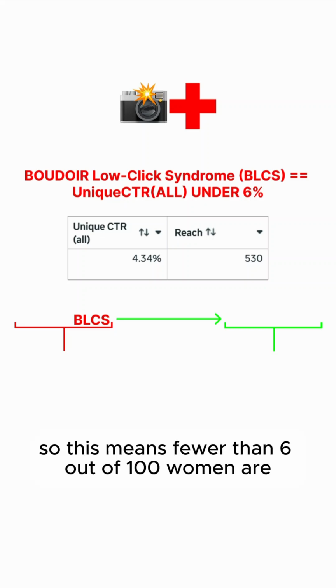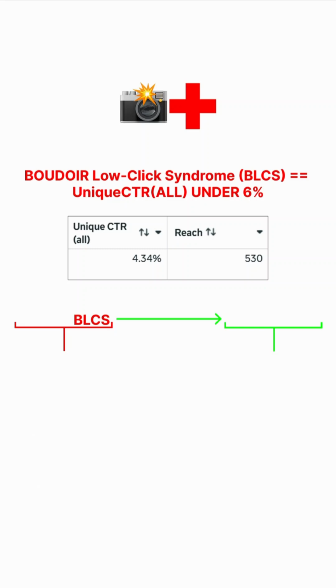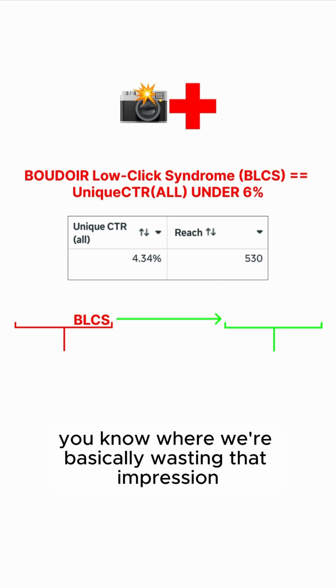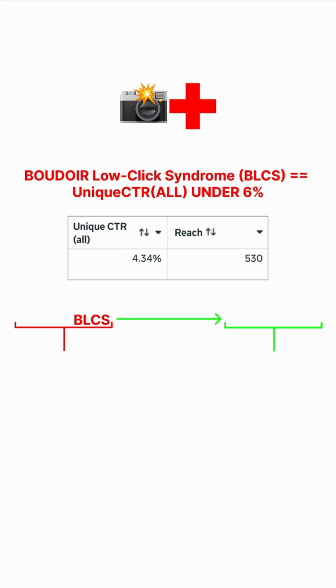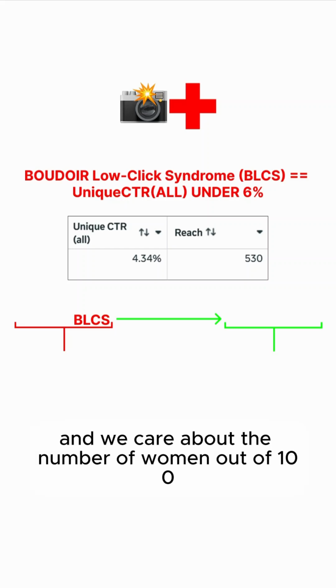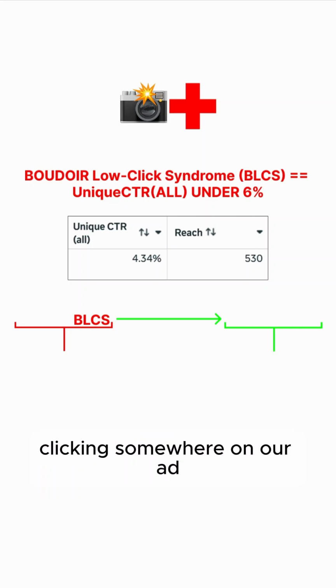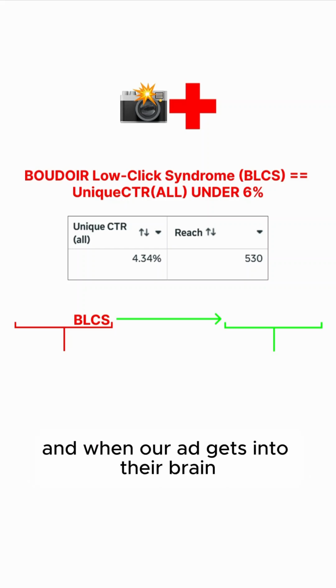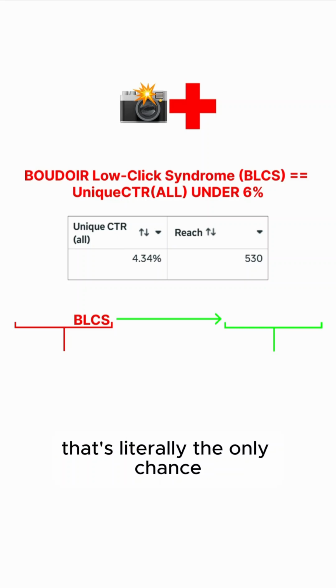So this means fewer than 6 out of 100 women are clicking somewhere on our ad. It's the number of women out of 100 that are not simply scrolling right on by, where we're basically wasting that impression. And we care about the number of women out of 100 clicking somewhere on our ad because then we know our ad got into their brain. And when our ad gets into their brain, that's literally the only chance we have at them buying from us.